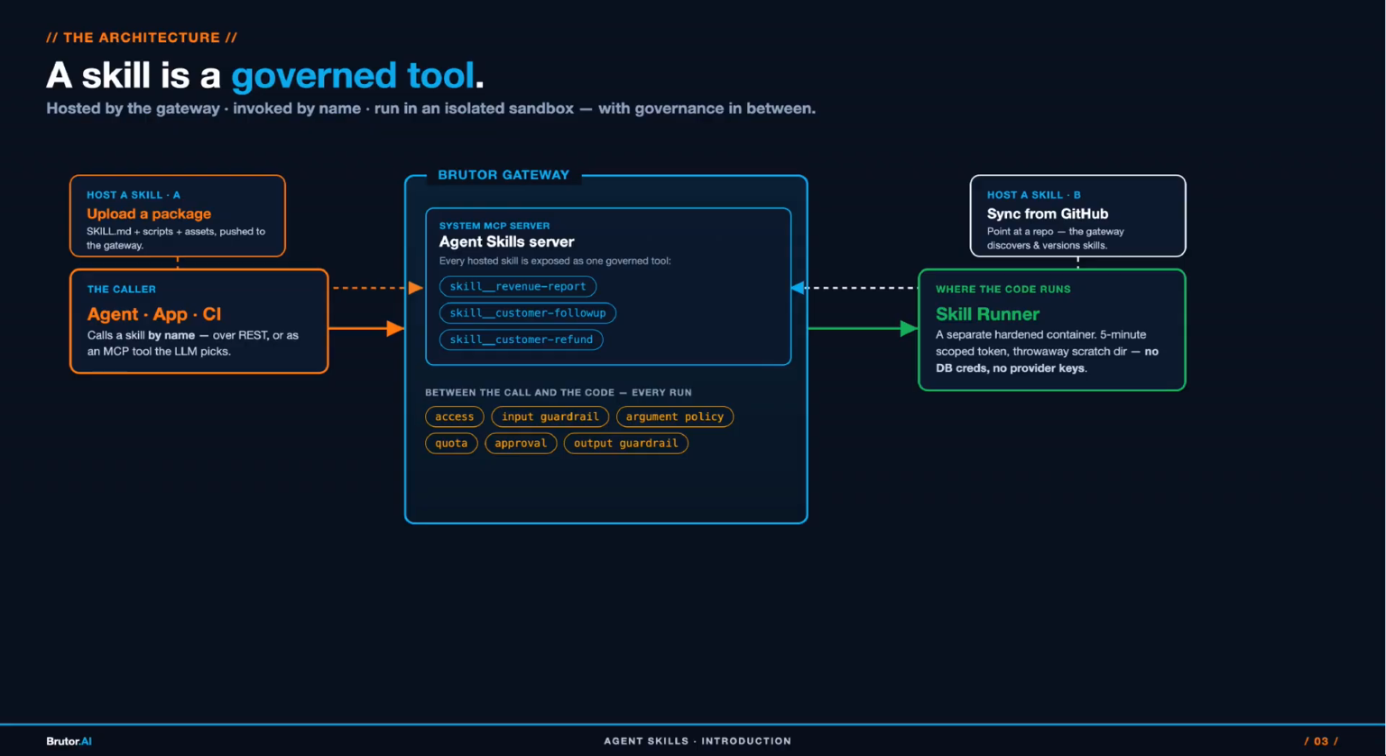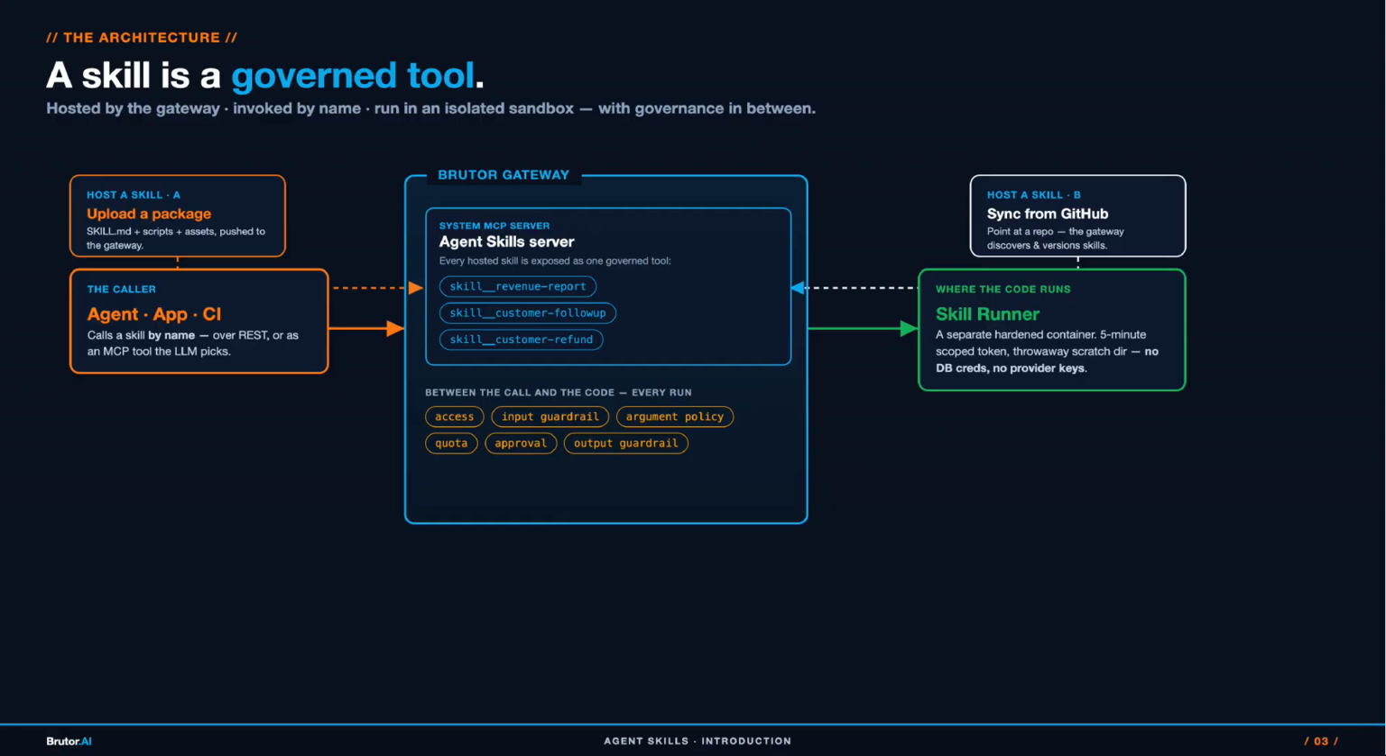The whole picture on one slide. A skill is a packaged unit of capability, a prompt plus optional code. In Brutor, the gateway hosts it and exposes it as a governed tool on a built-in system MCP server, the agent skills server. So every skill shows up as one tool, skill revenue report, skill customer follow-up, that an app calls over REST, or that an LLM-driven agent picks, like any other MCP tool.